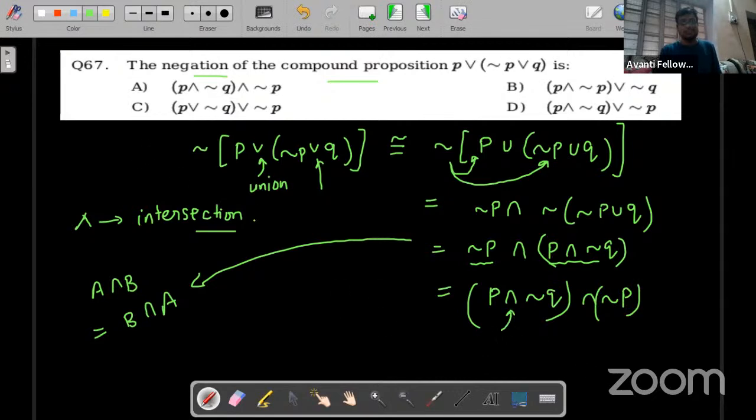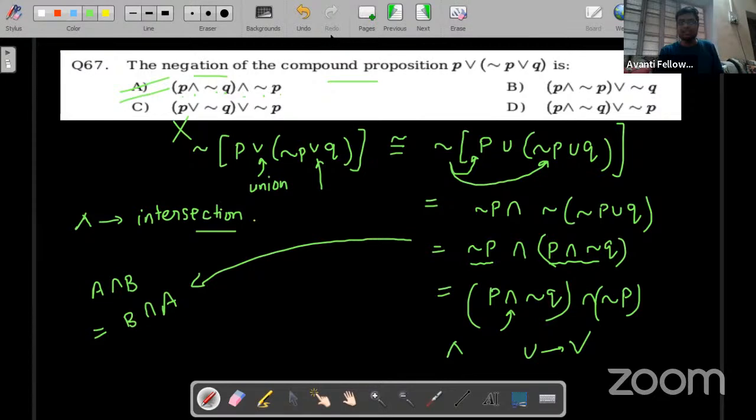See, intersection means this sign, union means V sign. Okay, so we'll write, this part is wrong. Okay, this part, let's say P intersection negation Q intersection negation P. Option number A.